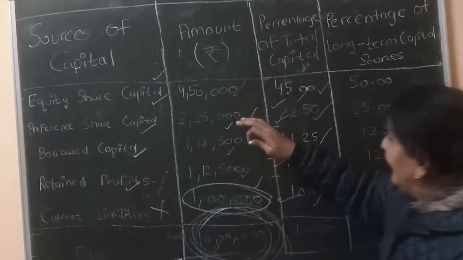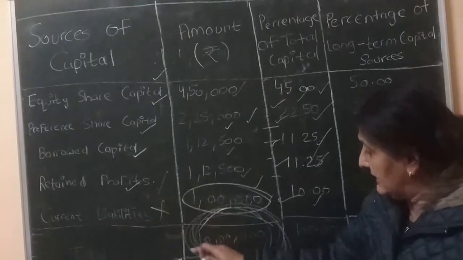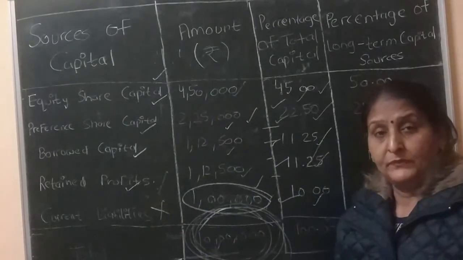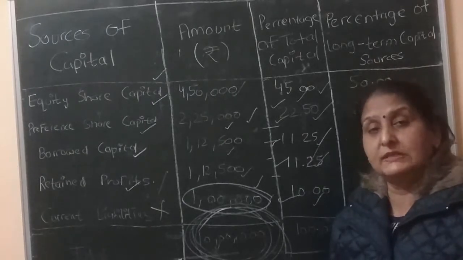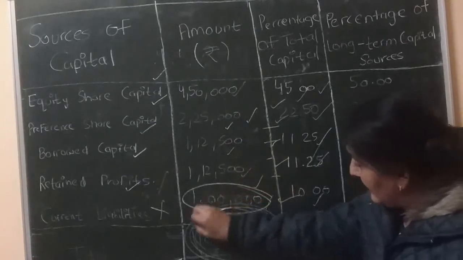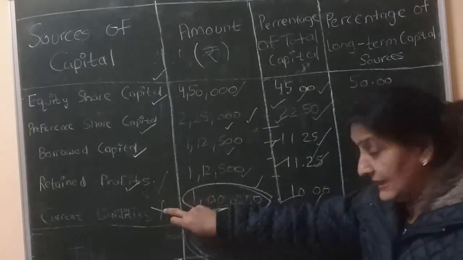When we find out the percentage of different sources in the total of the equity and liability side, it is known as the financial structure. Suppose the total of the equity and liability side in this example is 10 lakh, including current liability.